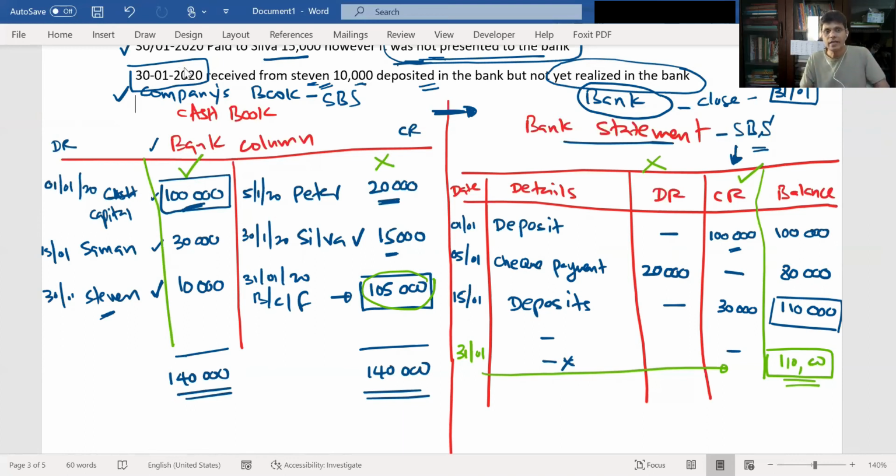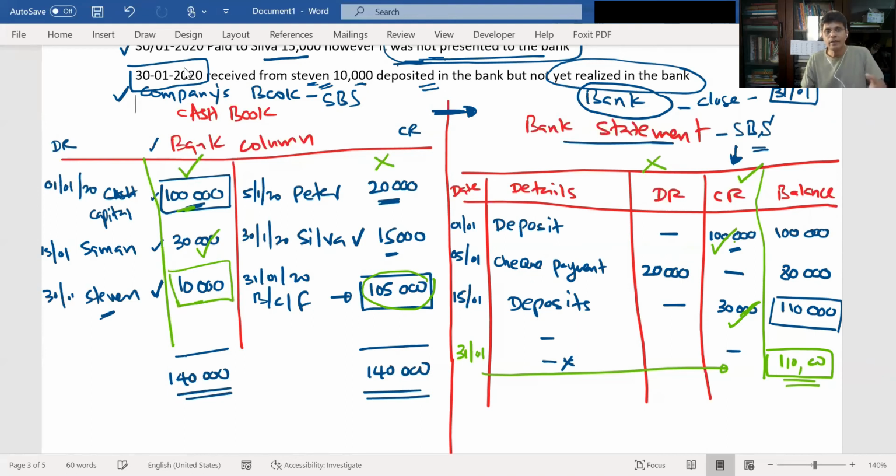Okay, so what is that? We deposited 100,000. Has it been deposited? Yes. Put a tick. Someone deposited 30,000. The cash book is debited. Has it been credited to the bank account? Yes, 30,000 has been credited, right? Then we deposited 10,000. Has it been credited to the bank account? No. So therefore, there is a difference, right? This 10,000 is the difference.